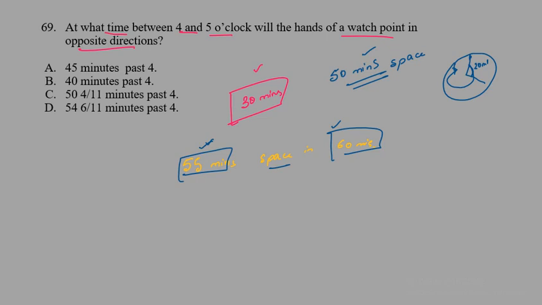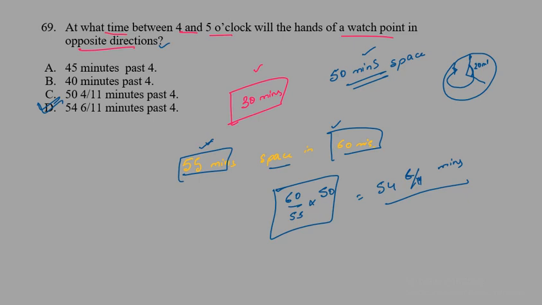So this we can find as 60 by 55. So this is the amount of time required for 55 minutes gain, and this is the amount of time required for 50 minutes gain. So solving this, we get 54 6 by 11 minutes. So this is the exact time we require for the minute hand and the hour hand to go in opposite directions, which is 54 6 by 11 minutes. So you can say 54 6 by 11 minutes past 4. So after 4, when 54 and 6 by 11 minutes are crossed, both the hands will be in opposite directions. So option D will be the correct answer to this question.